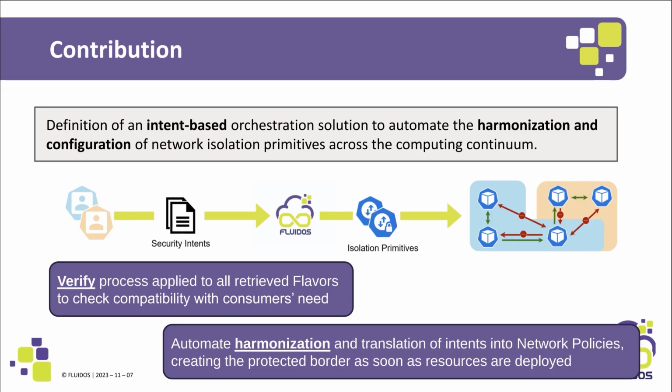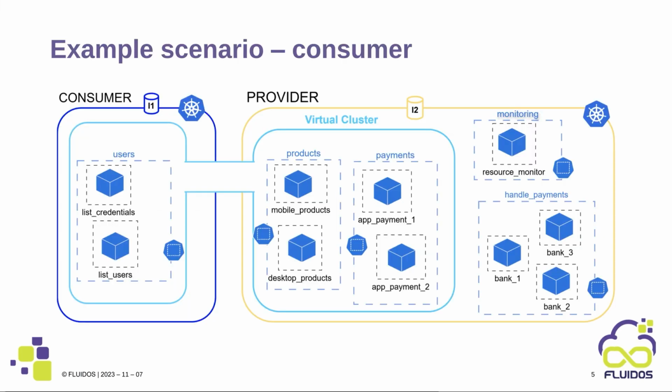The second phase, harmonization, occurs automatically within the provider's cluster. It ensures alignment between the consumer's requested network intents and the provider's network authorizations, translating these into Kubernetes network policies to establish the secure network boundary once resources are deployed. By the end of this process, only the communications explicitly requested by the consumer are allowed, in strict adherence to the least privilege principle. Let's walk through the scenario presented in this demo.